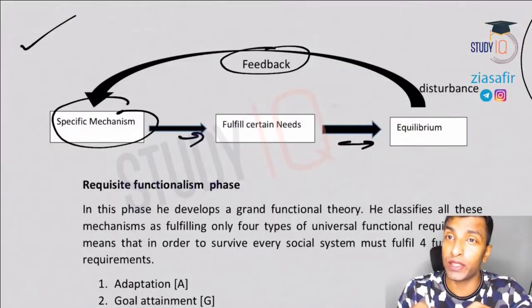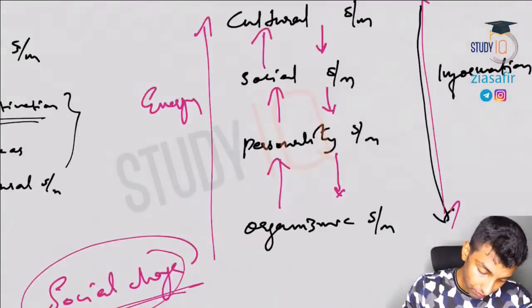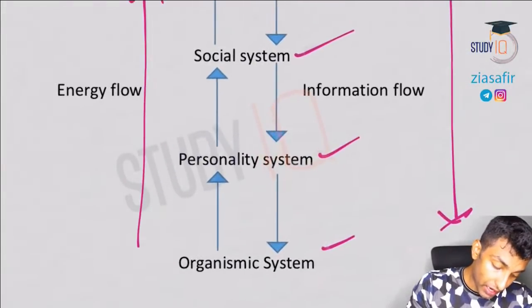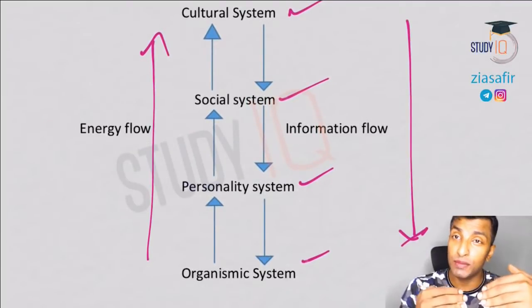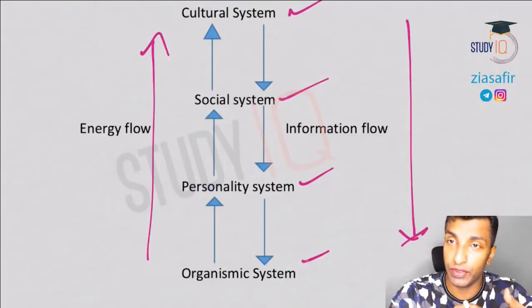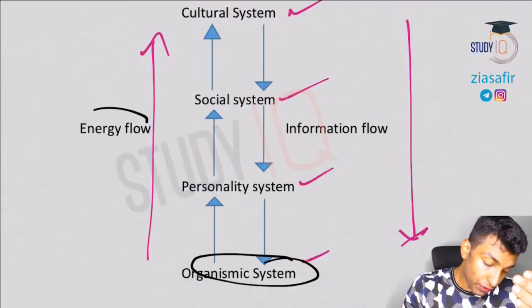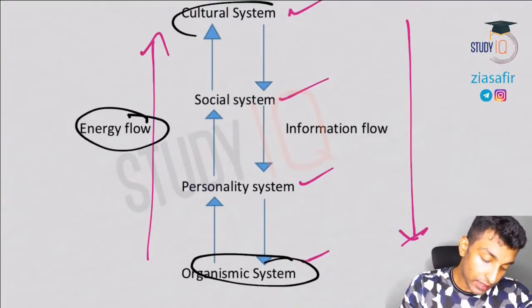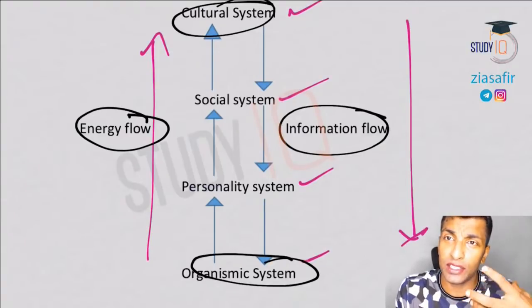If there is a problem with the equilibrium, as we discussed with the cybernetic hierarchy of control yesterday, the systems are like this. The action systems are not in isolation but in continuous interaction with each other. The interaction is in the form of exchanges, energy exchange and information exchange. I've told you the organismic system is the source of energy, and the cultural system is the source of information. Information means the ideas, etc. Energy means the motivation, etc.